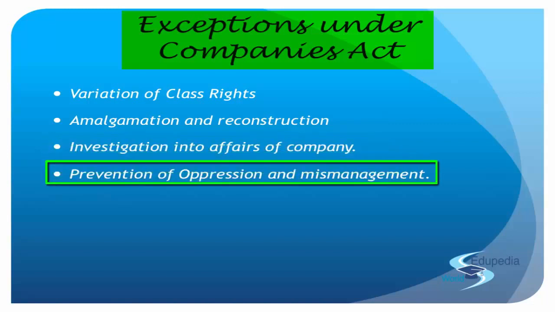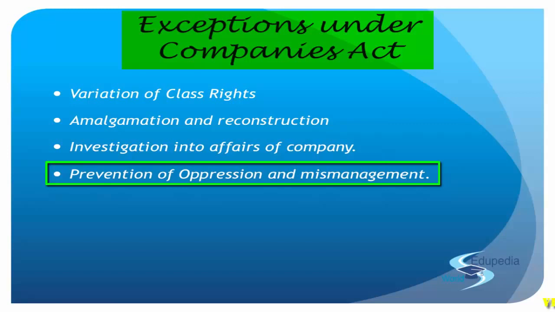Next, prevention of oppression and mismanagement, the exact chapter that we are dealing with. All the sections from 397 to 408 take into consideration how to prevent the majority rule. Over here also they say that if there are a requisite number of members, then they can make an application to the company law board if the affairs of the company are being mismanaged.